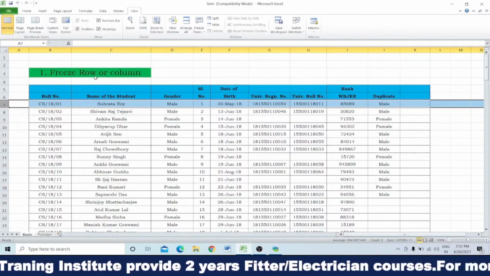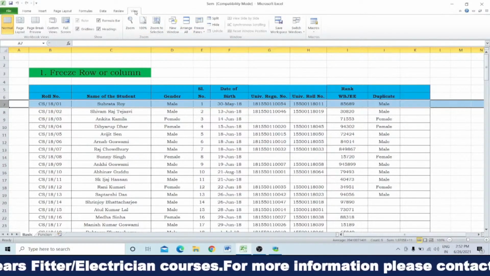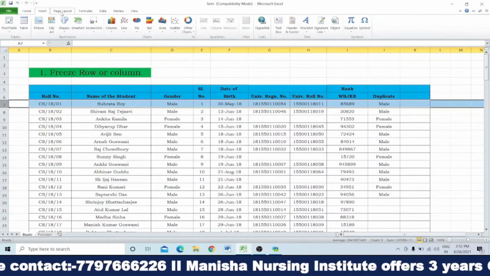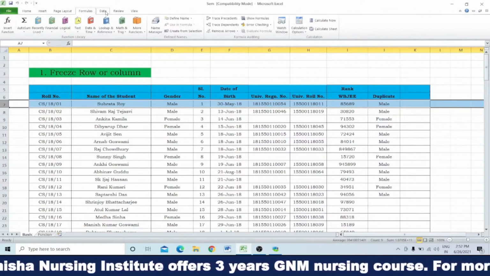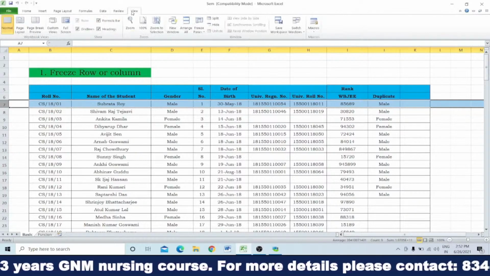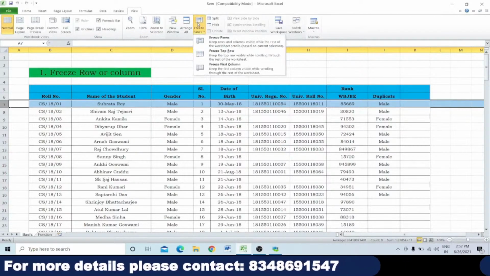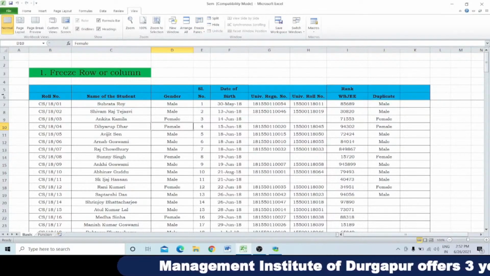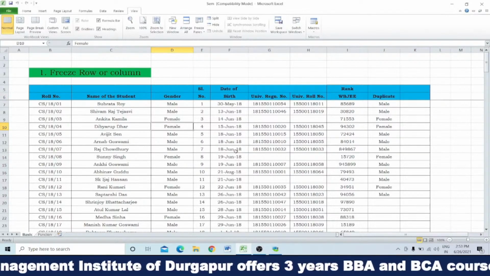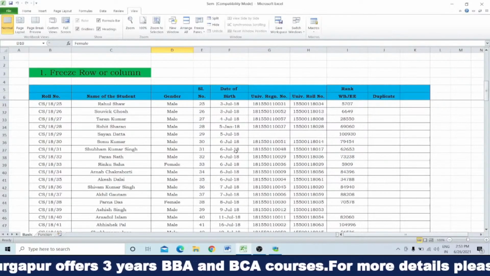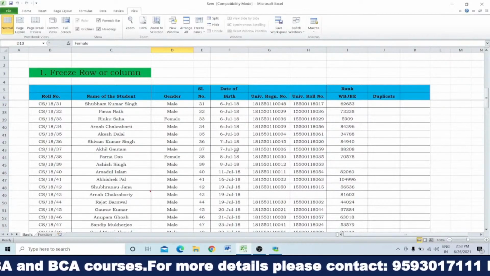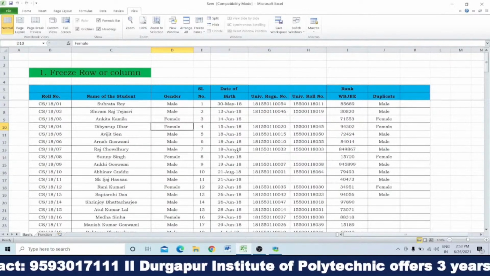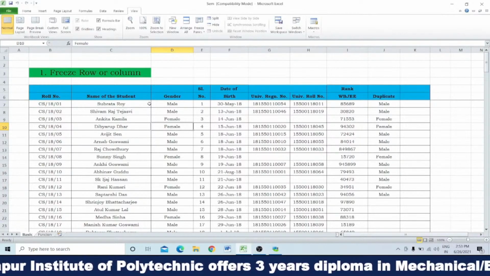Then you have to go to the View tab. There are lots of tabs: File, then Home, then Insert, then Page Layout, then Formulas, then Data, then Review, and View. In the View tab, in the Window panel, you will get Freeze Panes. Just click on Freeze Panes, and up to row number 6 it will be frozen. When you scroll down, you can see that up to row number 6 it remains fixed and the remaining rows move upward. And once you can freeze, you can unfreeze also.